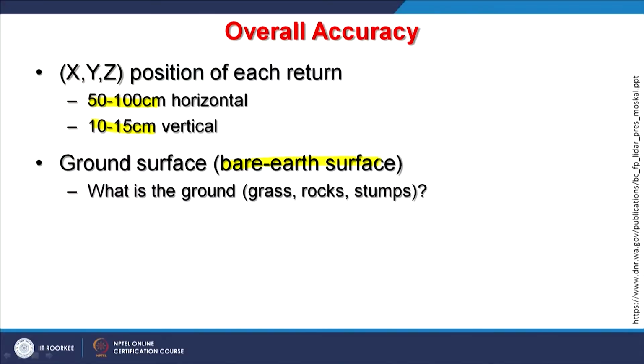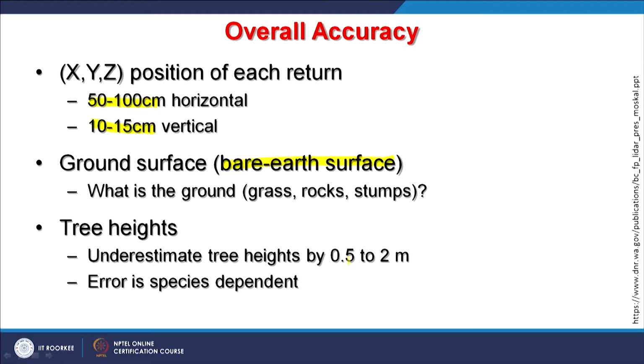And this is one advantage which I have been mentioning repeatedly: the bare earth surface is possible with the airborne radar, that we can have a digital elevation model without any objects, without any trees or other things. So, the bare earth surface can be created without these things.